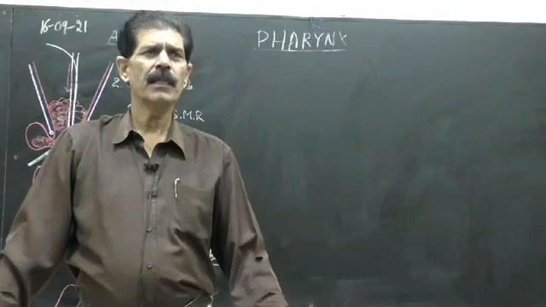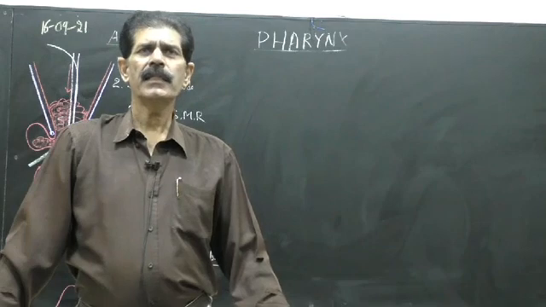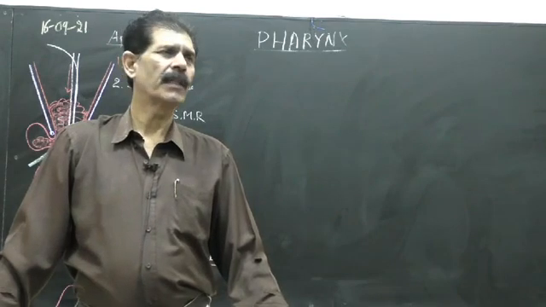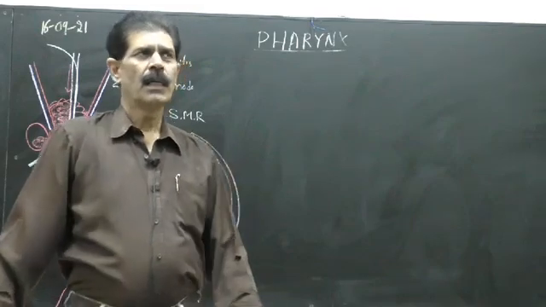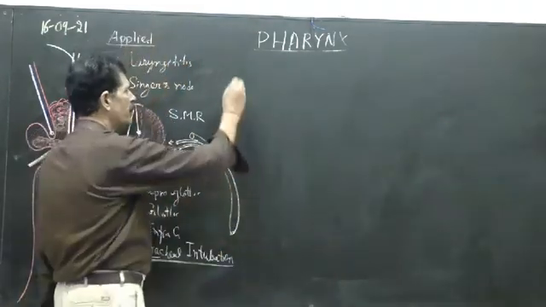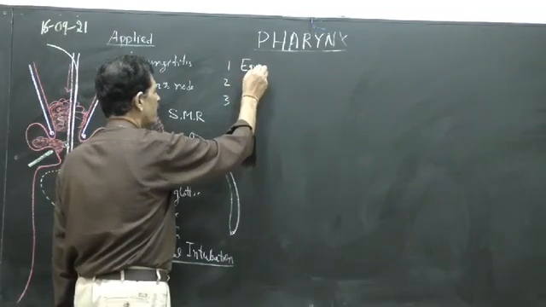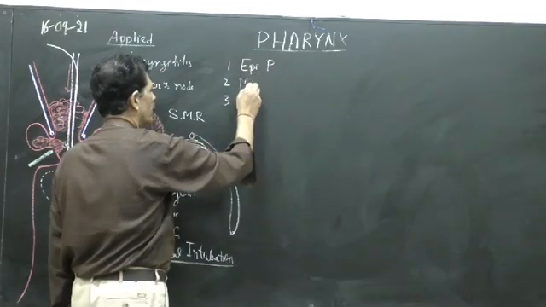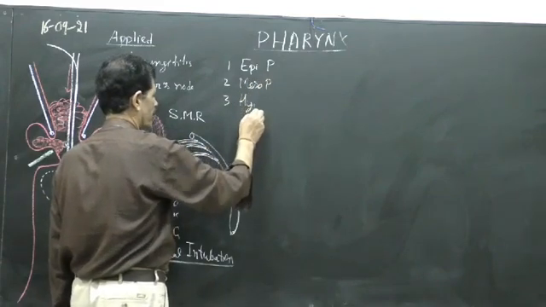Cavity and the larynx. And this is the passage for both air as well as the food. And it is divided into three parts: epipharynx, mesopharynx, and hypopharynx.